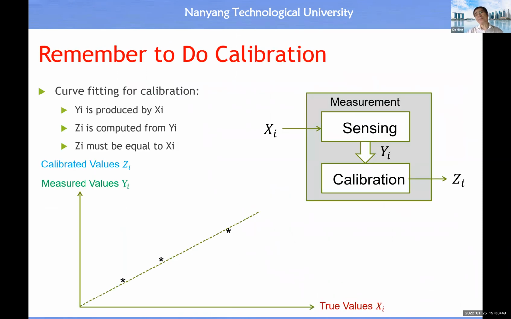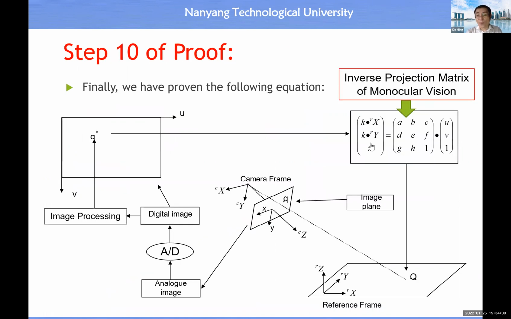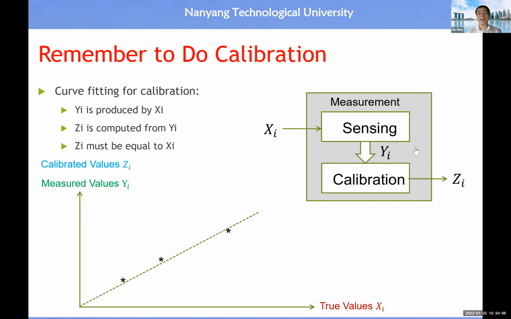Once you know the implementation of this principle, always remember to do calibration. Here you will see this already gives you the calibration equation. You must calibrate with this equation. How to do calibration basically means you just give the XY coordinate in the 2D plane. Then you obtain the index coordinate from the image plane.